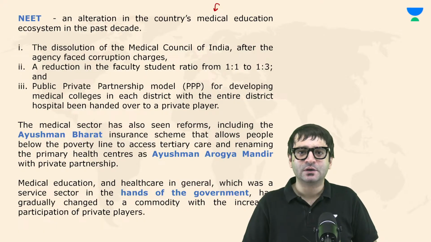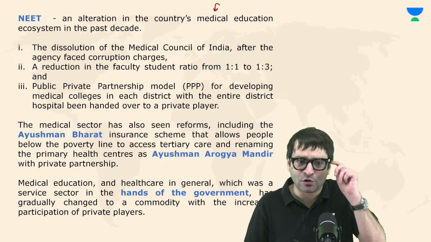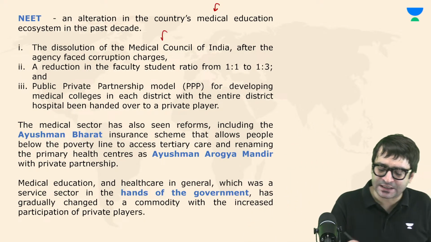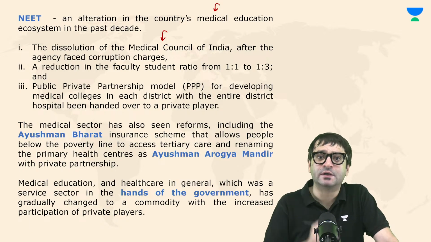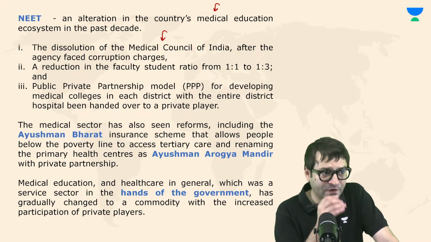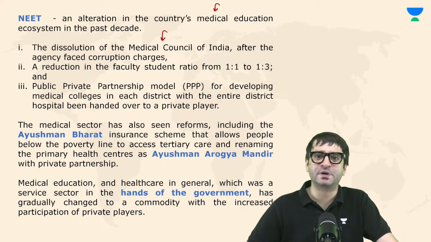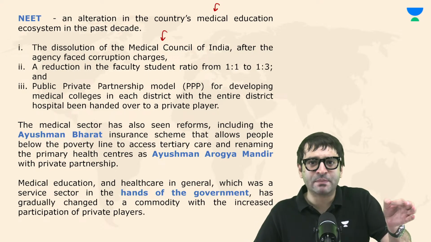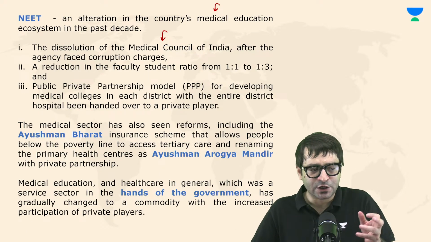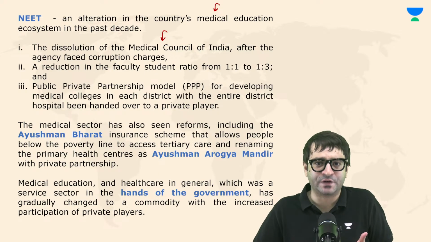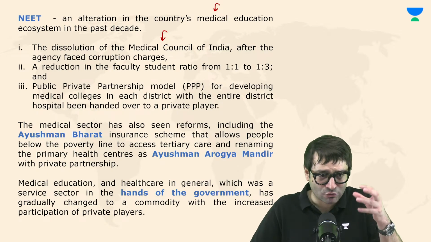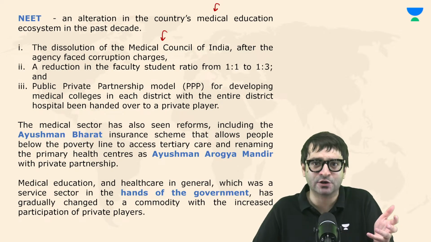If NEET was introduced a decade ago, we also saw that the Medical Council of India was dissolved because there were allegations of corruption in the Medical Council of India. We have already witnessed previously that a private medical college in UP was disbarred by the Medical Council of India from taking admissions because the quality of education and the standard of infrastructure was very poor.